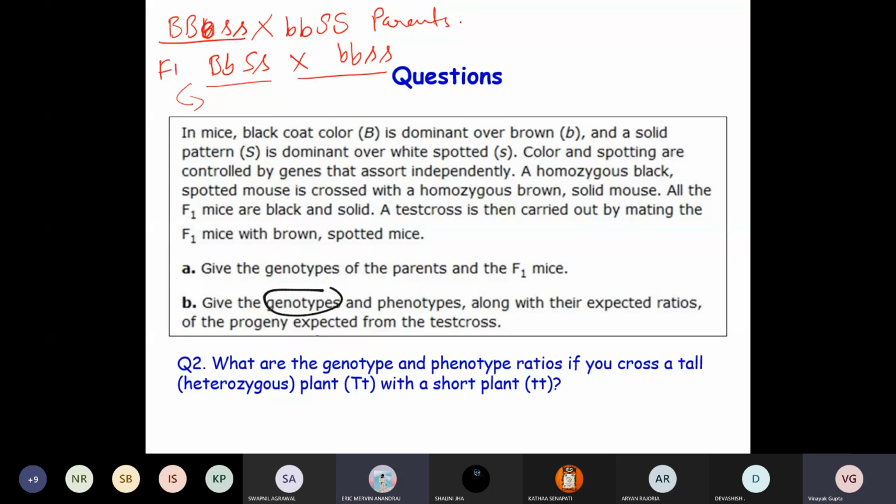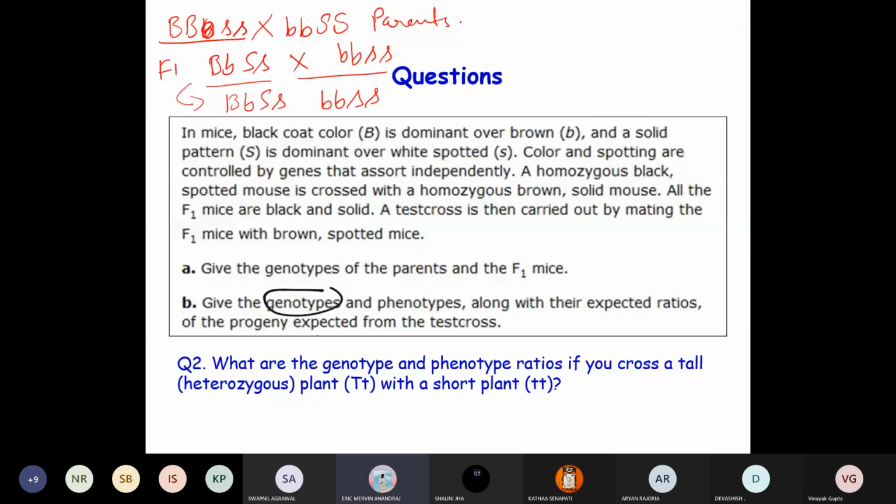So the genotype would be the same as the F1 generation's parents. Yes, sir. So there will be two possibilities, capital B, small b, capital S, small s, and then small b, small s, same as the F1 generation.